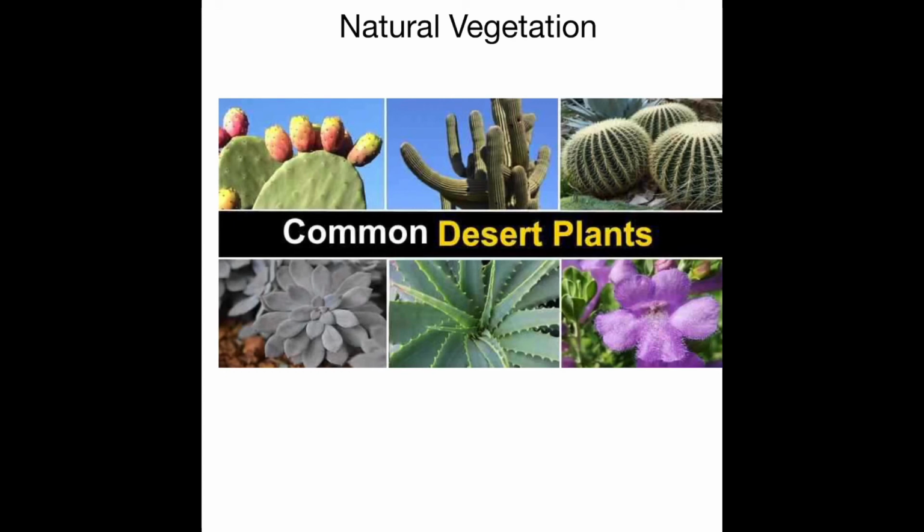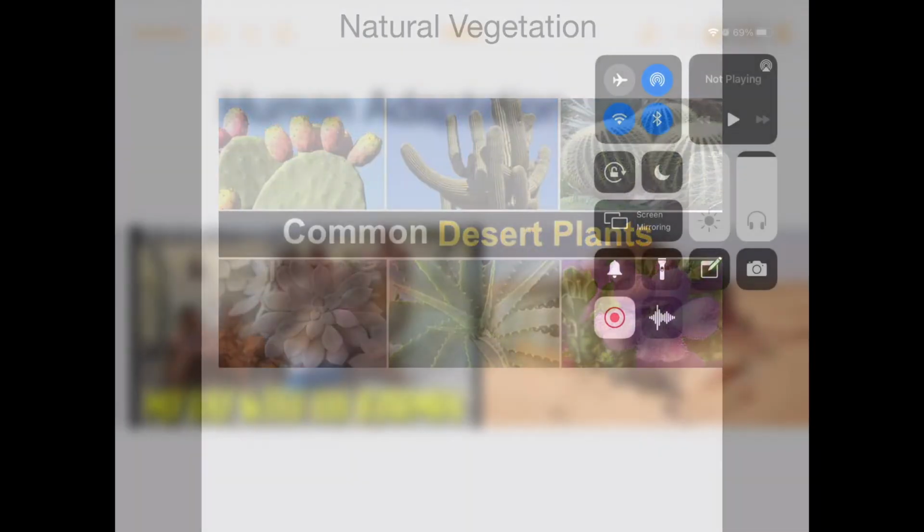Without irrigation facilities, agriculture is not possible here. So agriculture flourishes in those areas where canals are available or near the oasis. Some agriculture is being practiced in the desert areas.